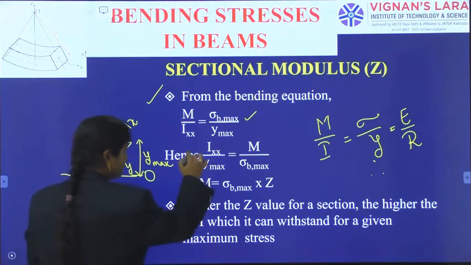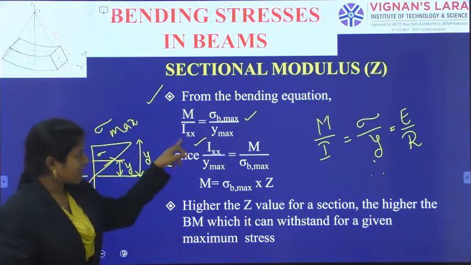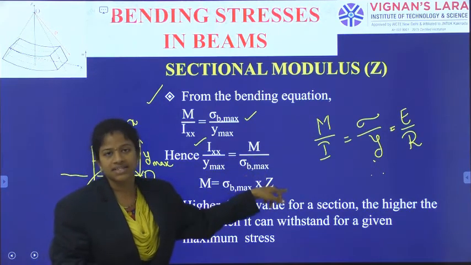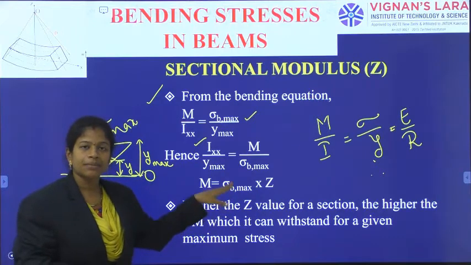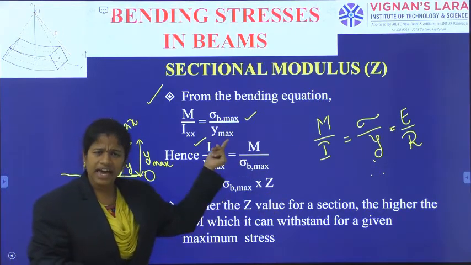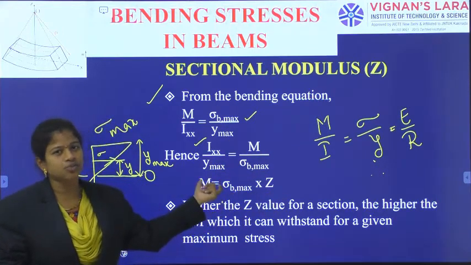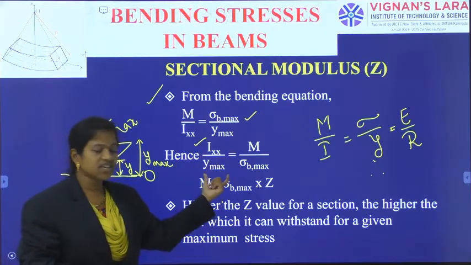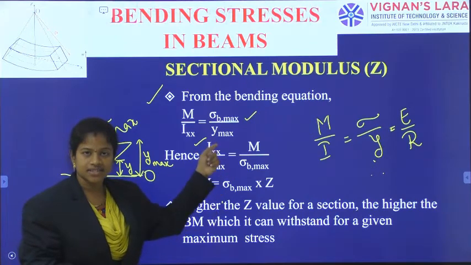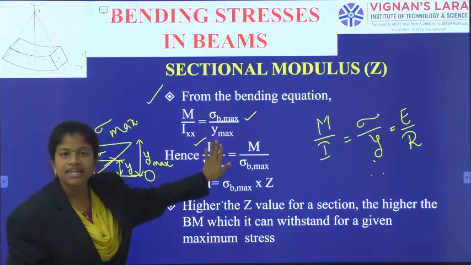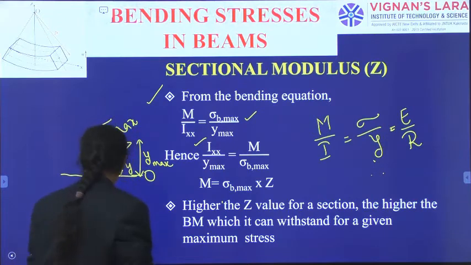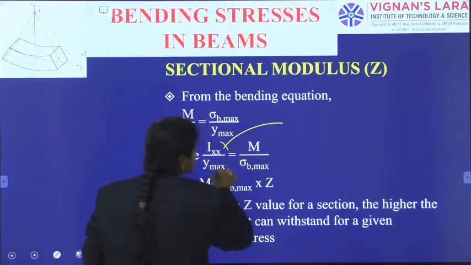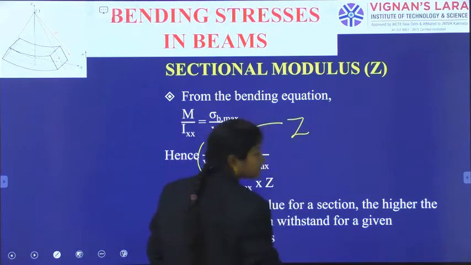With a small rearrangement, I can write Ixx by y max is equal to M by sigma b max. As we already know, the definition of section modulus is the ratio of the moment of inertia of the section to the distance of the extreme fiber from the neutral axis. So, this ratio I can replace as Z.